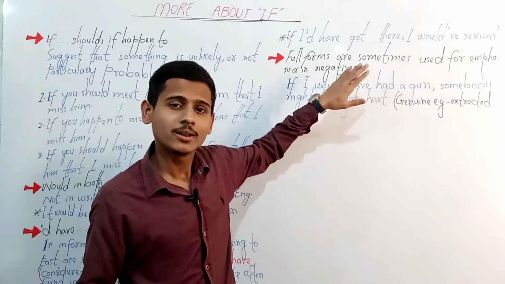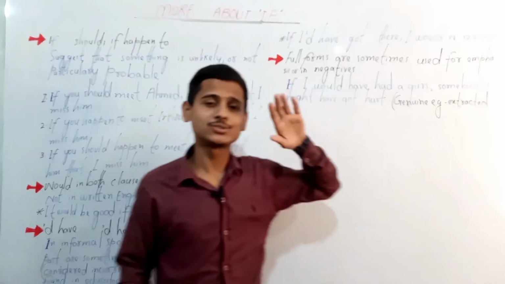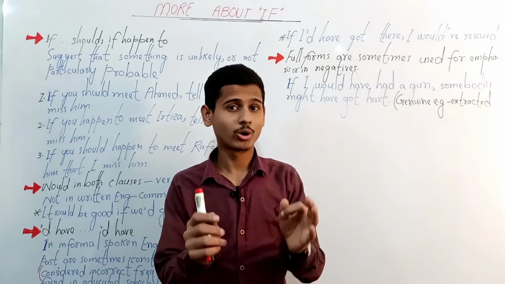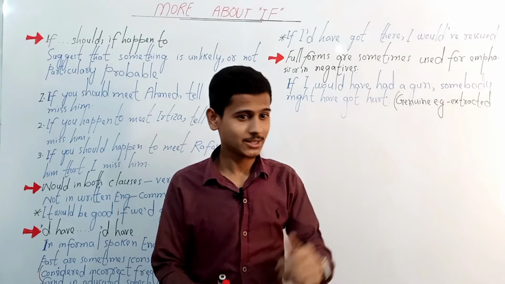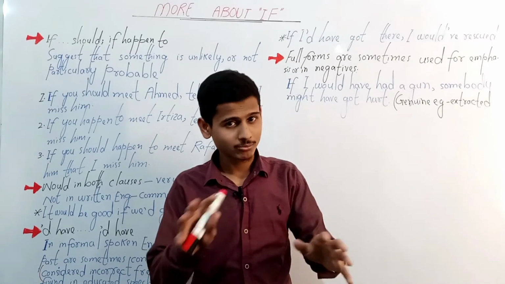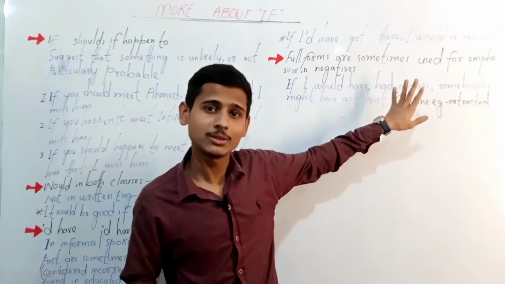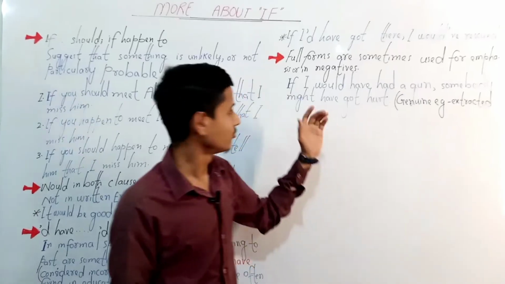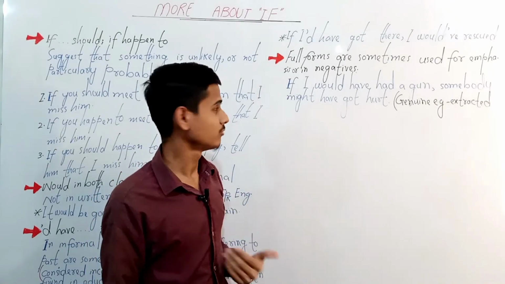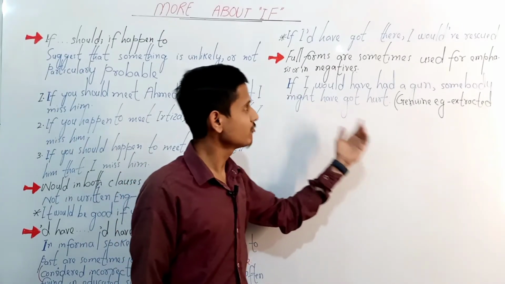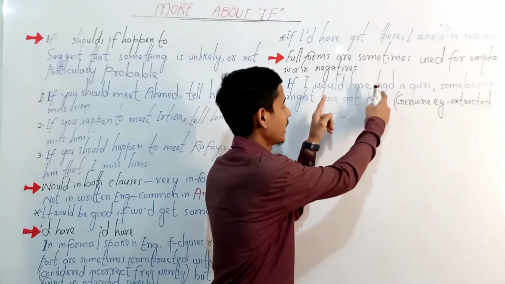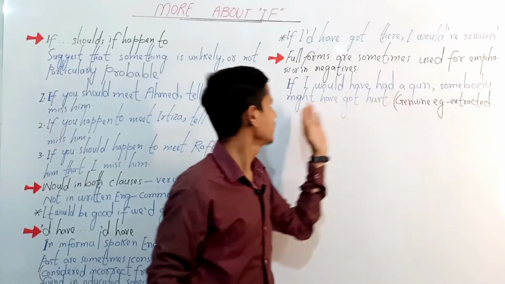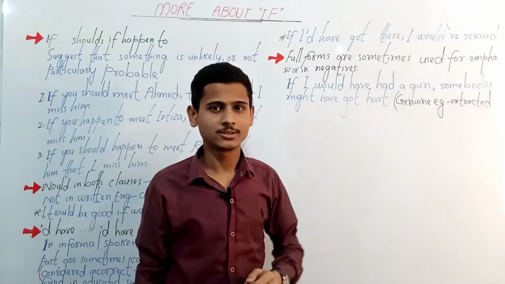This is an example that has genuinely been extracted from real world conversation of people. So this is a genuine example. What does the sentence go like? If I would have had a gun, somebody might have got hurt. Had, have, would in the if clause.